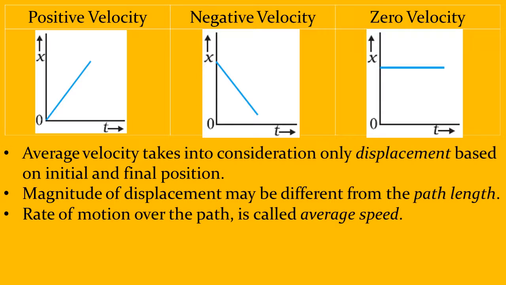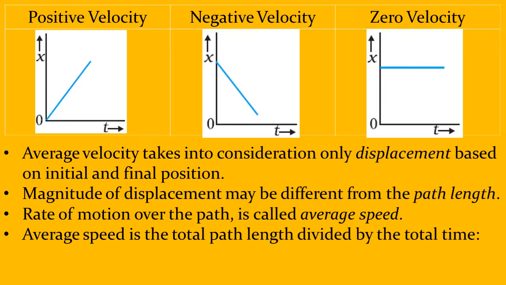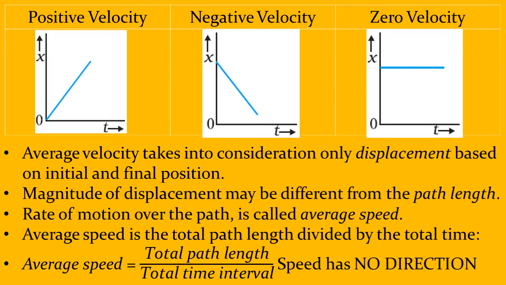If you have not understood it here, we'll see it in a little more detail. Don't worry. Average speed is the total path length divided by the total time. And speed is a scalar quantity. It has no direction.